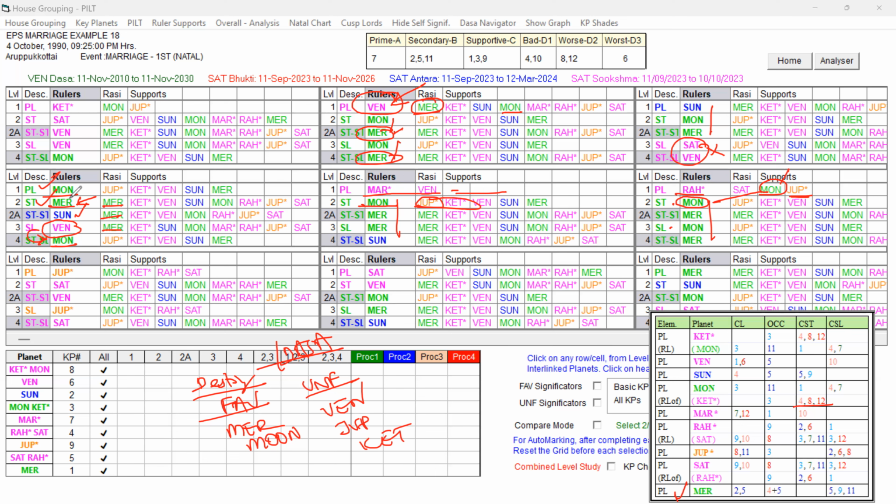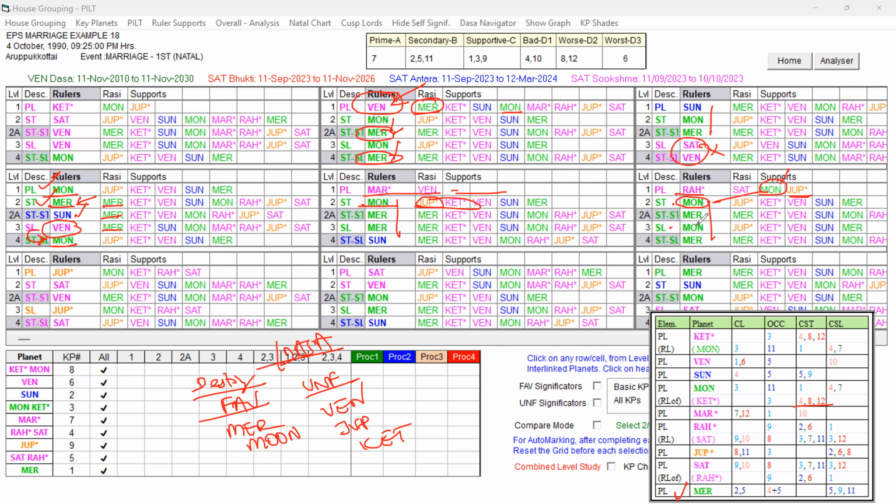So in Moon Bhukti, Rahu Antara, the native got married. So Venus Dasa, Moon Bhukti, Rahu Antara favored the marriage. After that, conception took place immediately. Then that native left for her parents' house.